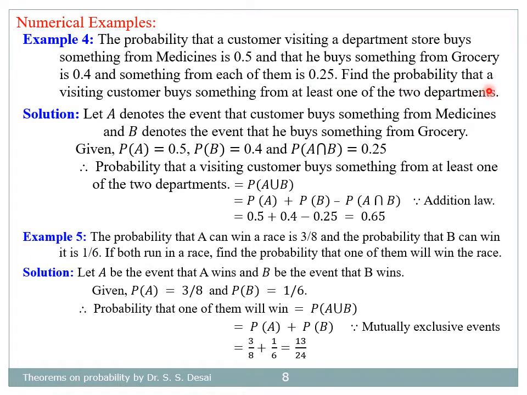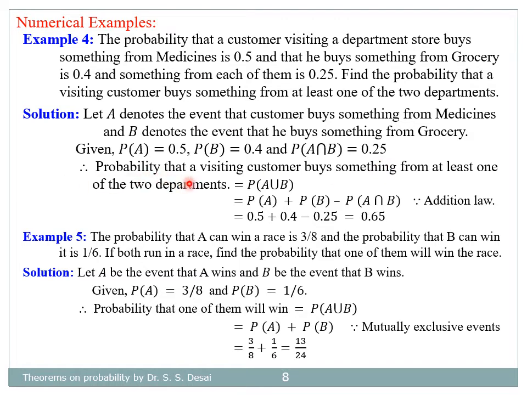Find the probability that a visiting customer buys something from at least one of the two departments. For solution, let us define the events. Let A denote the event that customer buys something from medicines, and B denote the event that he buys something from grocery. So from given information, we have probability of A is 0.5, probability of B is 0.4, and probability of A intersection B is equal to 0.25.